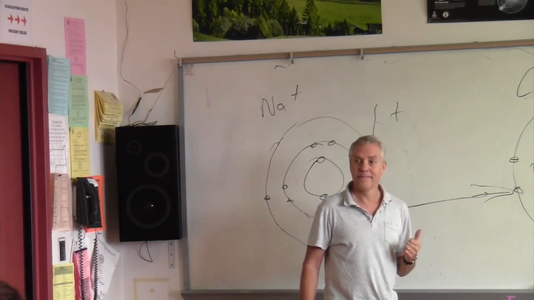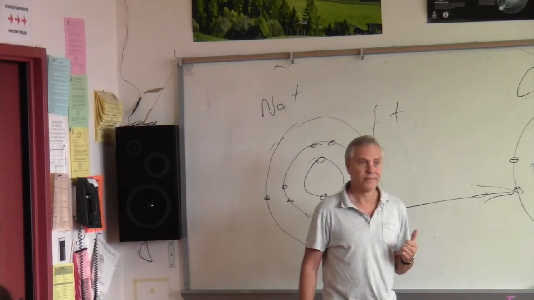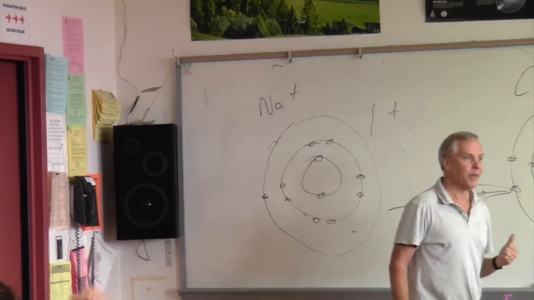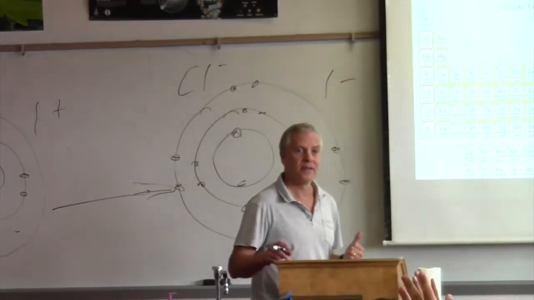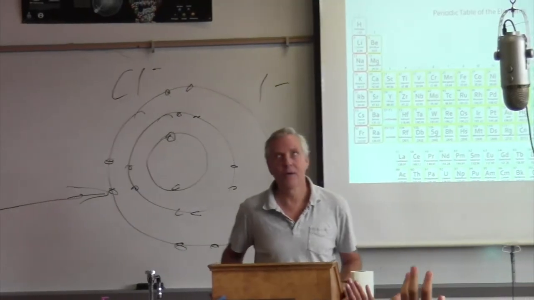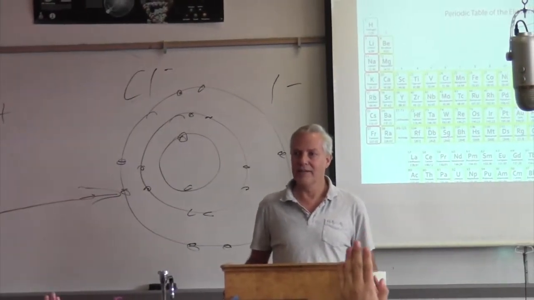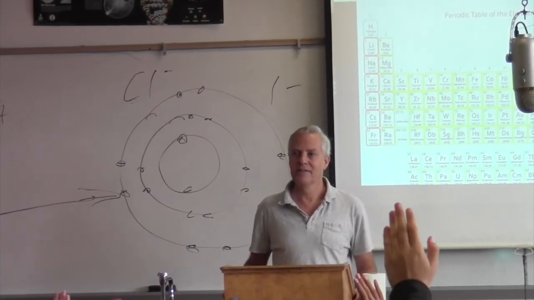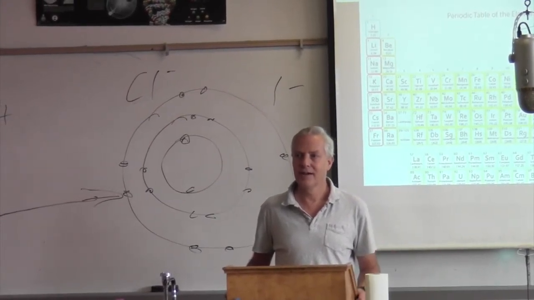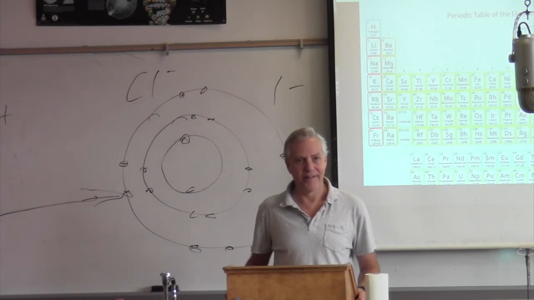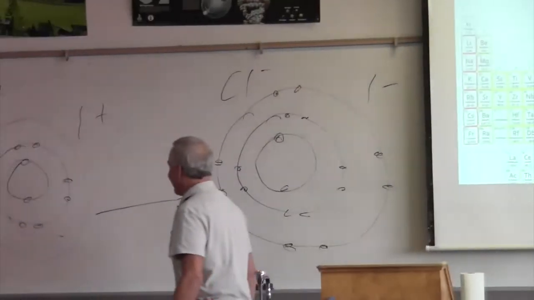Kiara, question or answer? You've got to at least be paying attention to the questions. What kind of bond would it be between two ions? What kind of bond would you call it if it's between two ions? Jasmine? An ionic bond. It's an ionic bond. Whoa, isn't that interesting? Okay, it's an ionic bond.